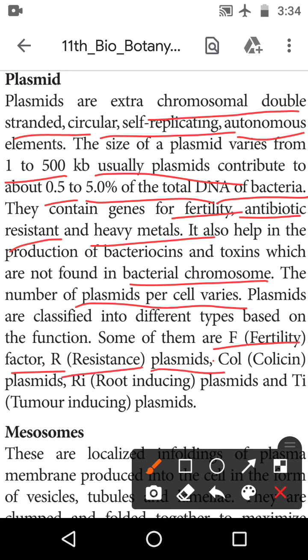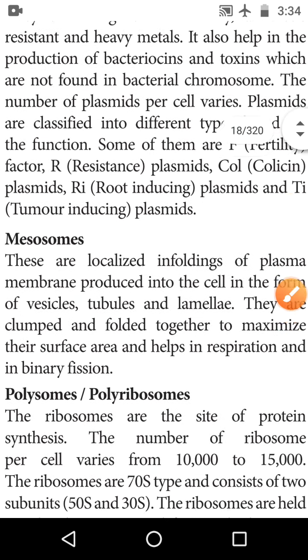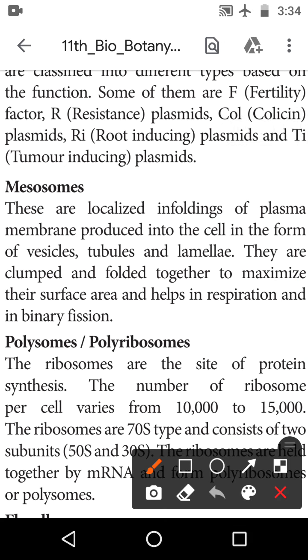First is the fertility factor or resistance plasmid, colchicine plasmid, root inducing plasmid and TI, tumor inducing plasmid. Okay, next one is the mesosome.